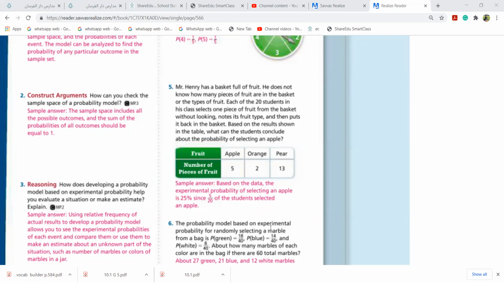The probability model based on experimental probability for randomly selecting a marble. P green is 18, P blue is 14, and P white is 8. How many marbles of each color are in the bag? Simple. Green you have 18, blue you have 14 marbles, and white you have 8 marbles. Isn't it easy, girls? Yes. Green is 18 over 40. So if I ask how many green marbles there are, you will say 18. But they ask you about 40 here.